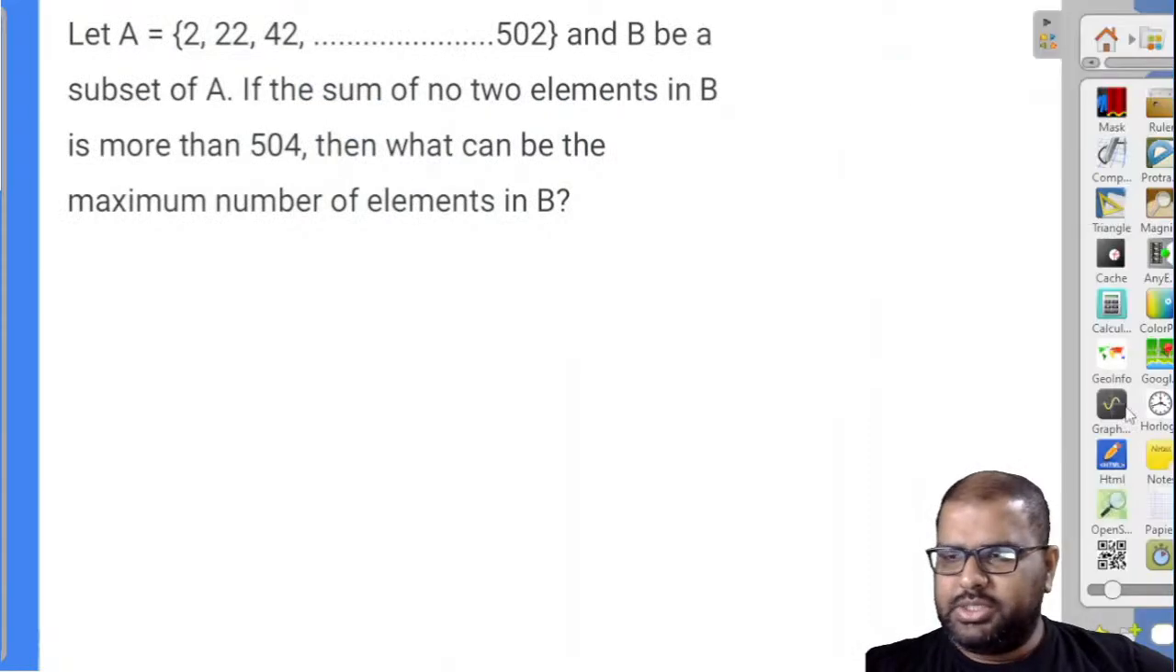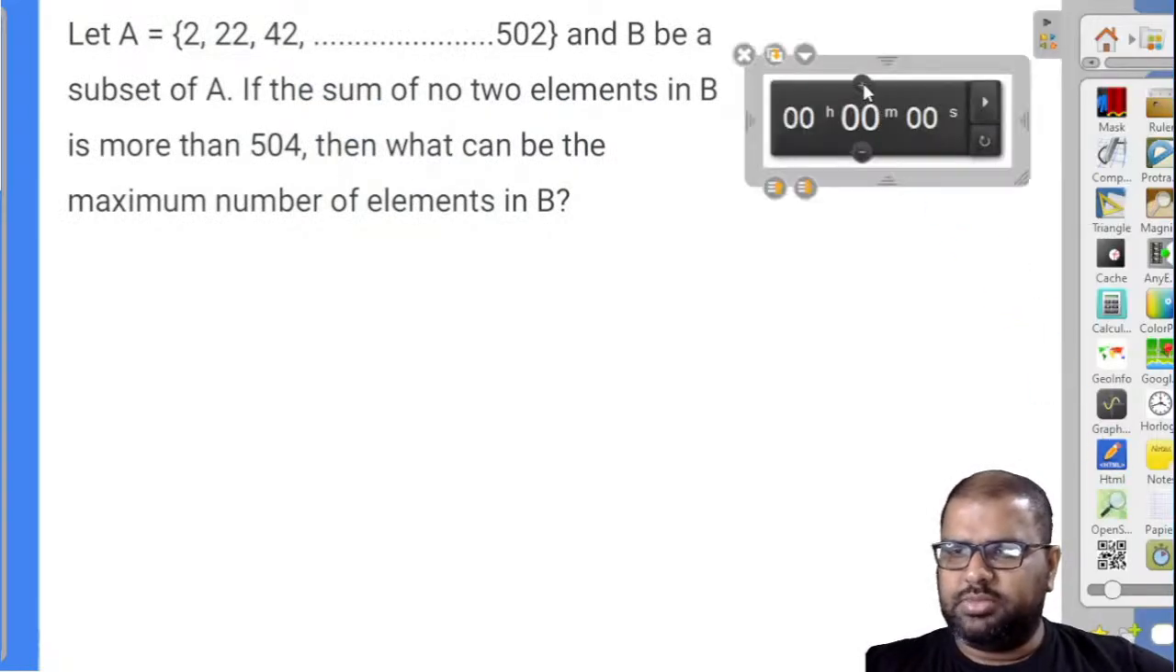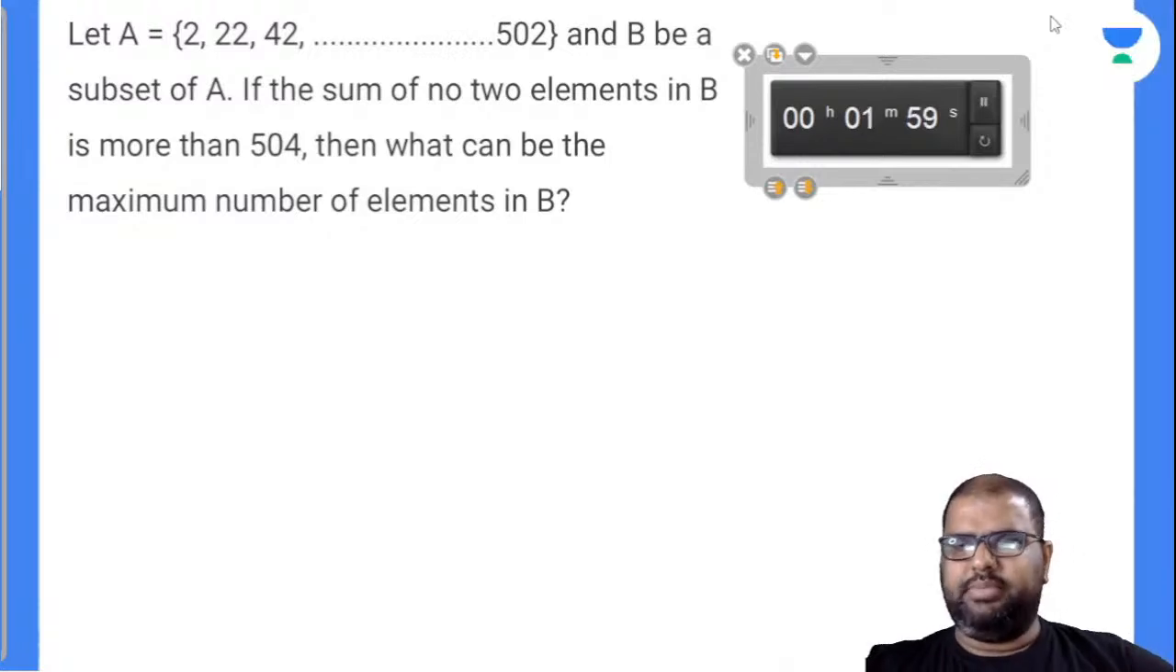I'm expecting you guys to answer this question. So again, right now we are focusing more on progression basis questions, right?